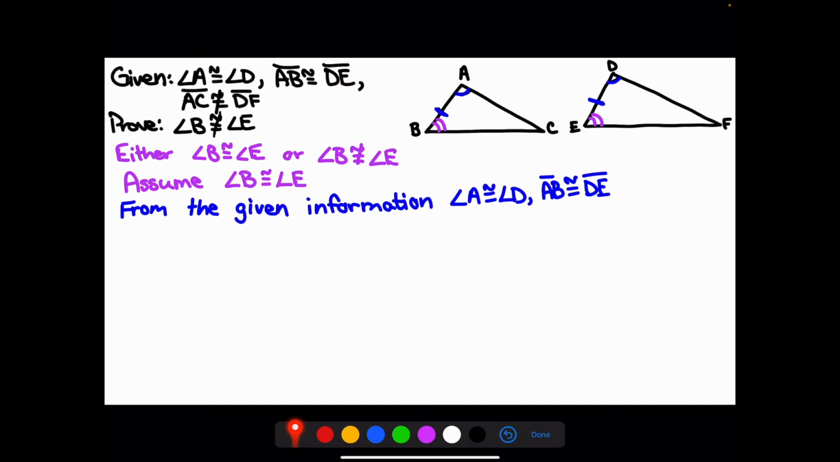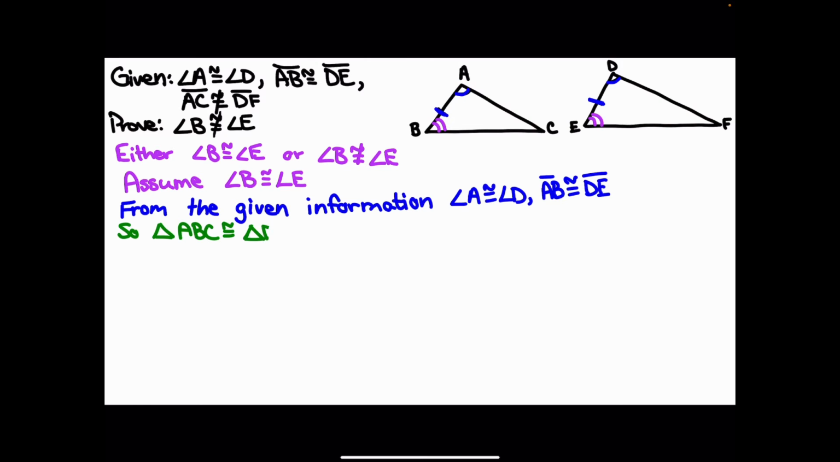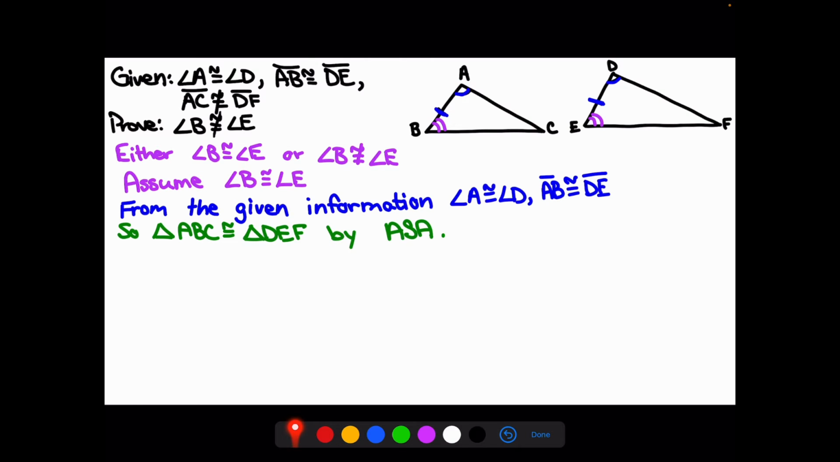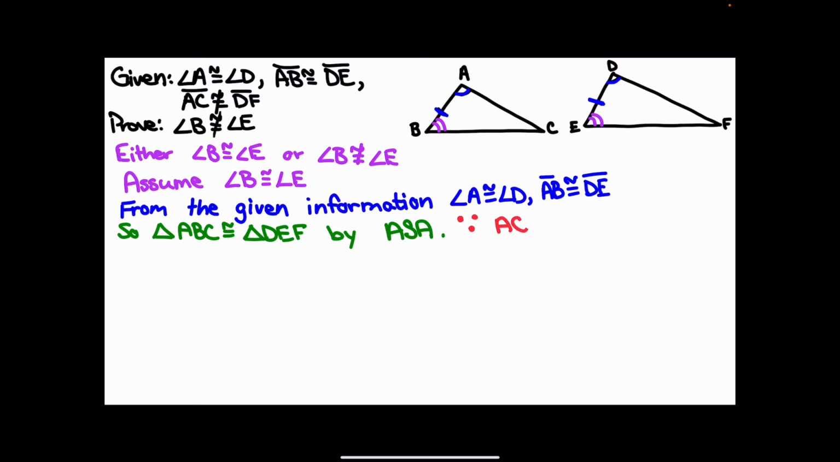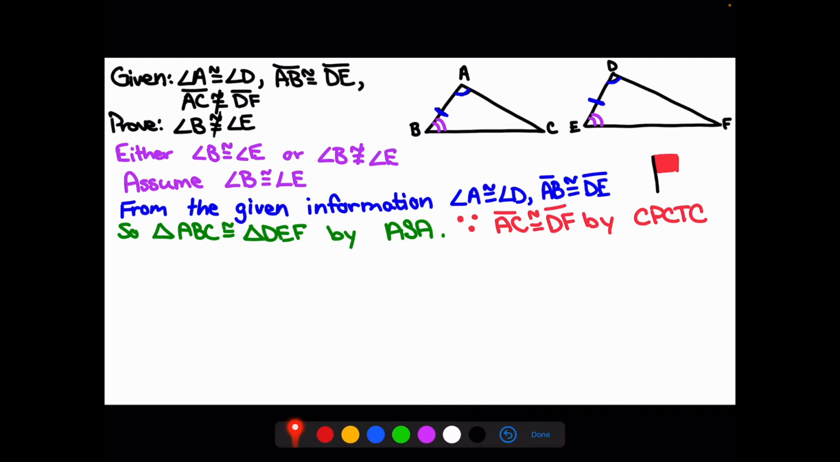Now at this point, I can prove that the two triangles are congruent using angle, side, angle. So triangle ABC is congruent to triangle DEF by angle, side, angle. If the two triangles are congruent, that means that the corresponding parts are as well. So I would then be able to say that AC is congruent to DF. However, this is a giant red flag for us.